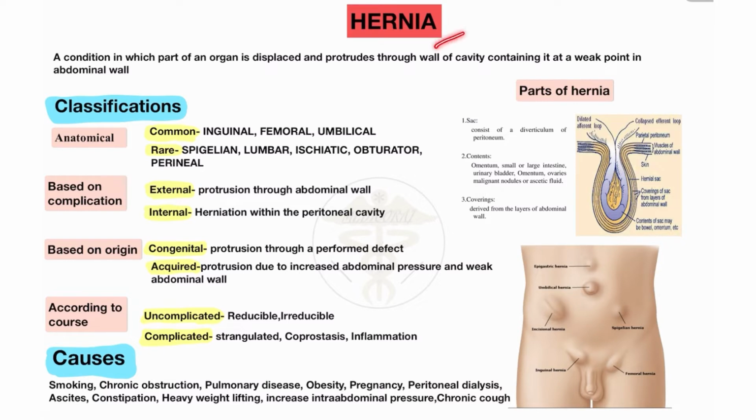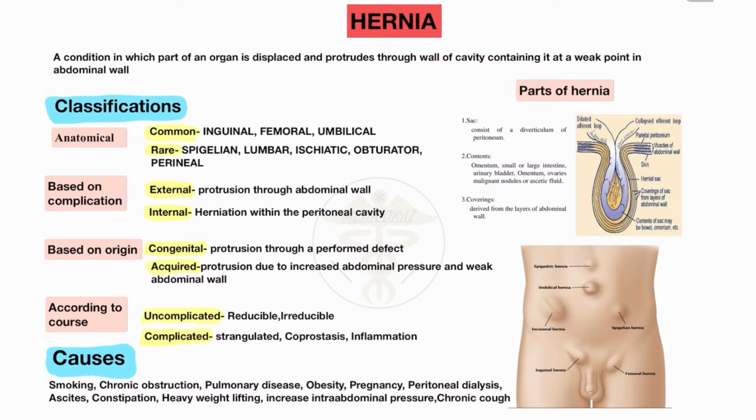What is hernia? Hernia is a condition in which part of an organ is displaced and protrudes through the wall of a cavity. It is a definition. Please concentrate on the definition. You will already understand a lot with only the help of the definition. So, a condition in which part of an organ is displaced or protrudes through the wall of a cavity.